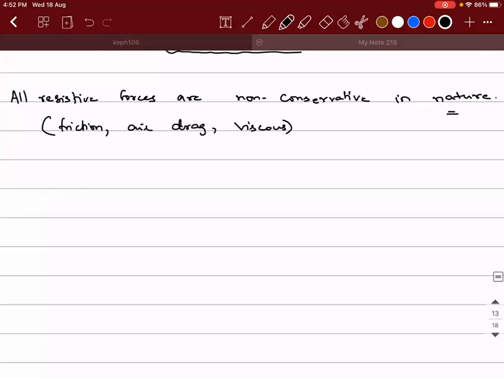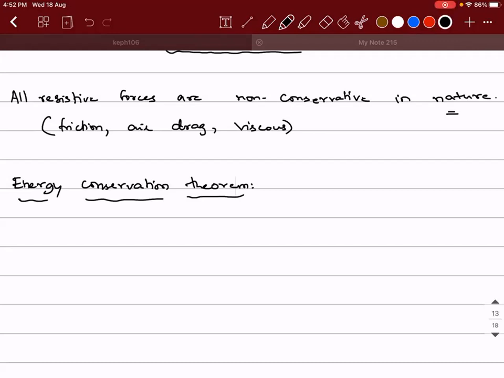The last topic for the day is the energy conservation theorem. You would have already learned energy conservation, but you would not have learned it as a theorem. So what does energy conservation state? Energy can neither be created nor be destroyed, but can be transformed from one form to another. Yes, you can always convert energy from one form to another.